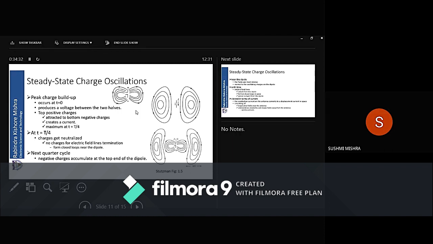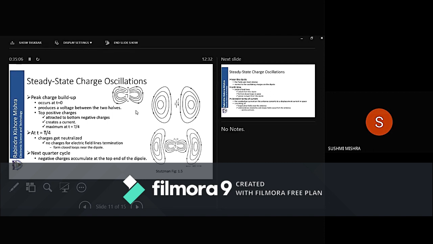Why will there be a voltage difference? You understand the capacitor, C is equal to Q by V. So if there is charge accumulation, there will be a voltage difference. Now, the positive charges at the top will be attracted to the bottom by the negative charges. Once they start moving toward the bottom, a moving charge creates a current. So there will be a current as the charges come to the bottom.